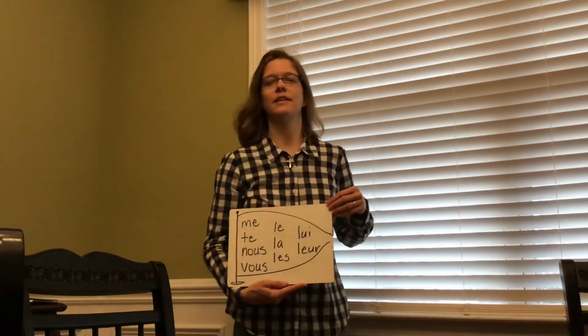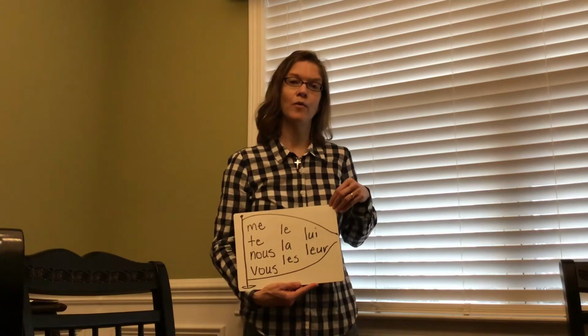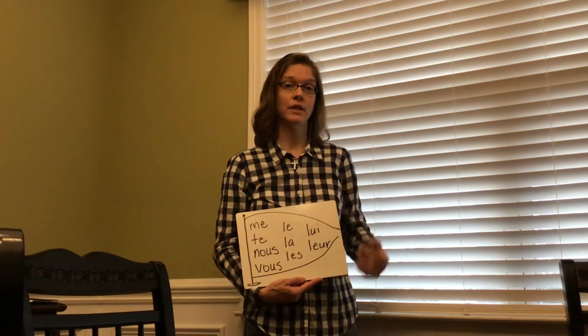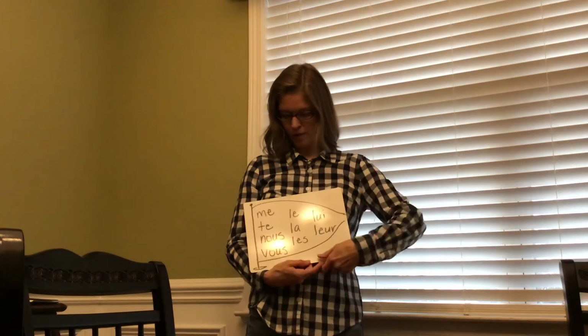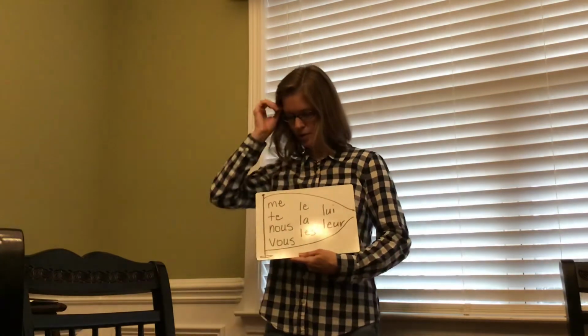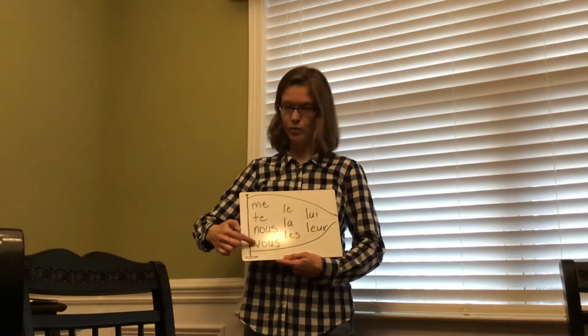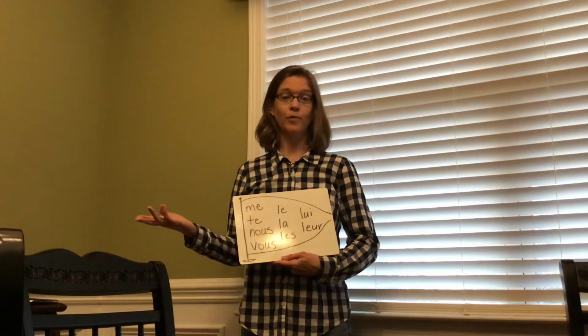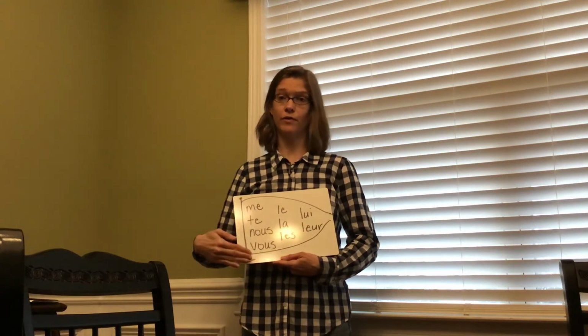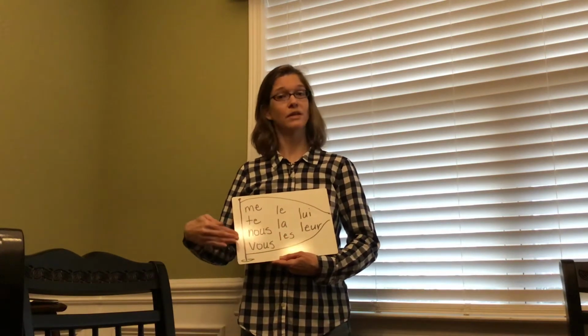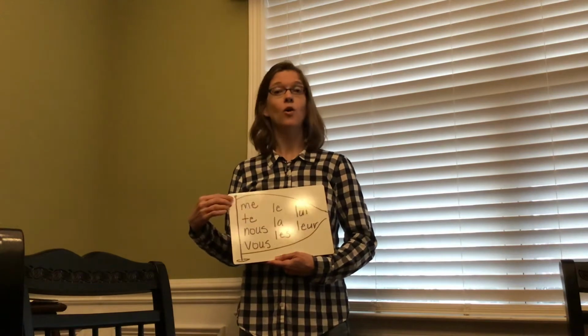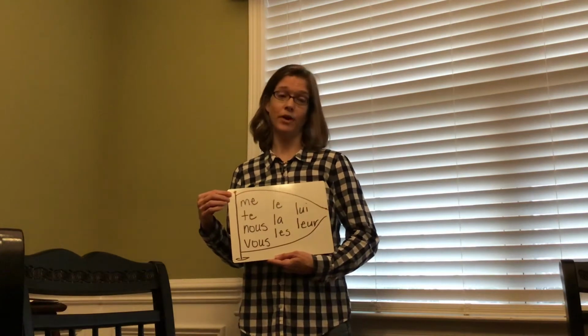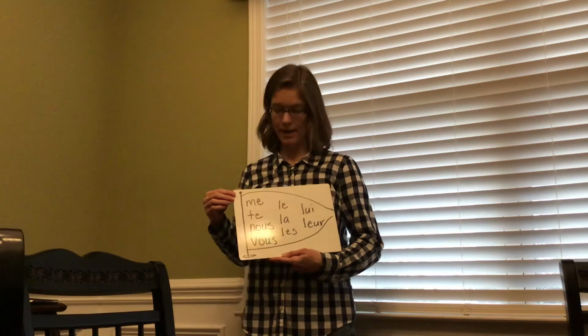All right, what I want to show you on this board is a flag. This is our way of organizing the order of pronouns. So on the first part of the flag, you see me, te, nous, vous. These are just object pronouns. They're the versatile ones, right? They can be used as a direct object pronoun or as an indirect object pronoun, direct or indirect, okay?